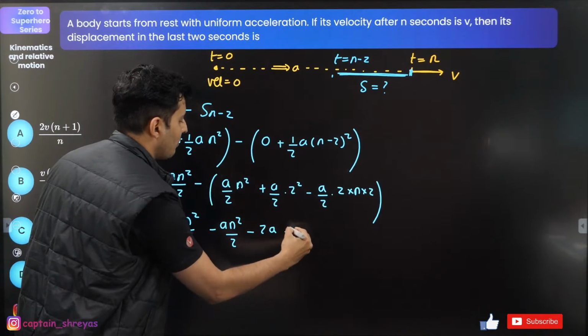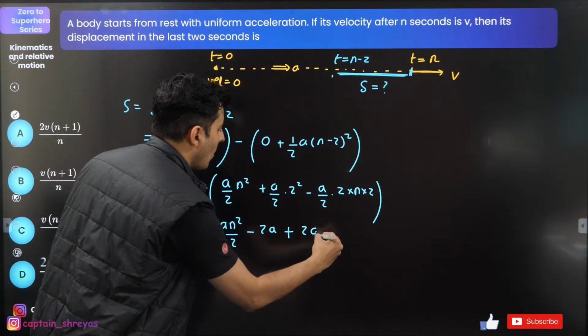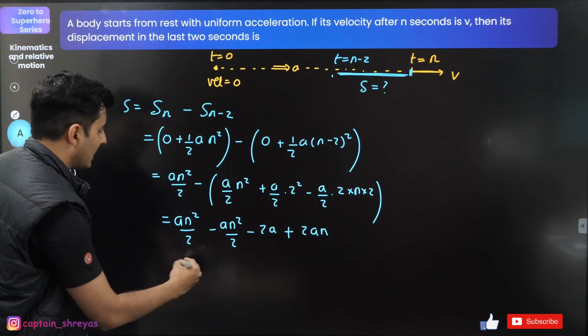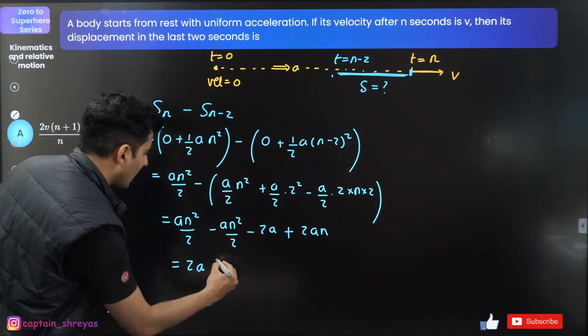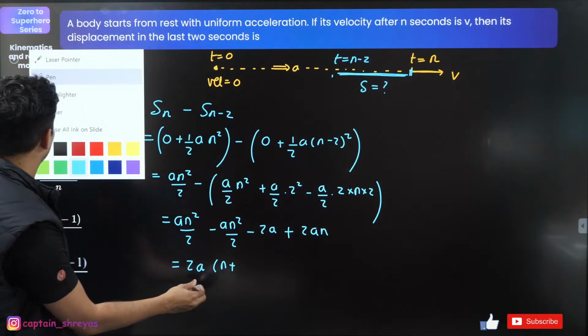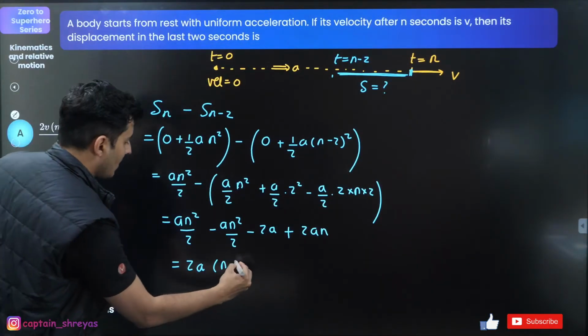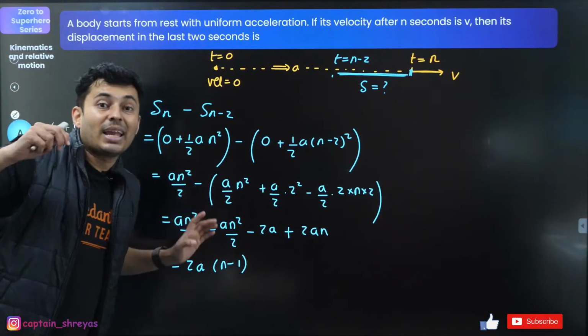Minus minus becomes plus, the 2 gets cancelled, so 2an. This and this get cancelled. I'm just left with 2a common, and then n minus 1. That's it. But I don't have to leave the answer in terms of a.